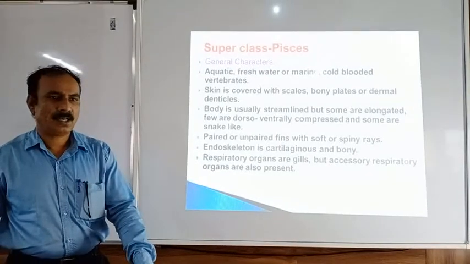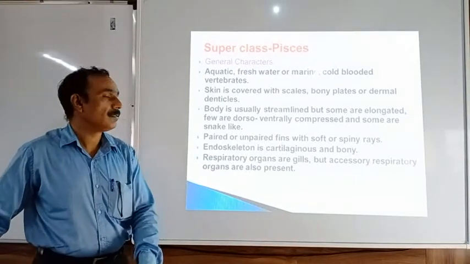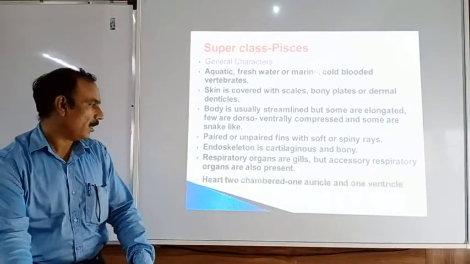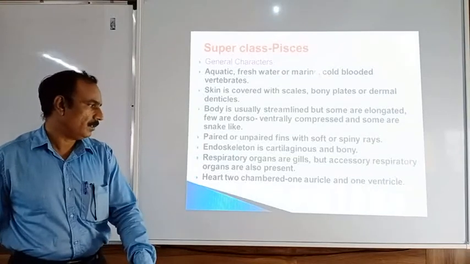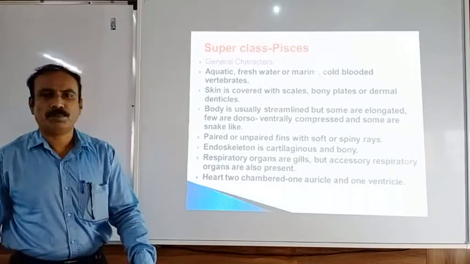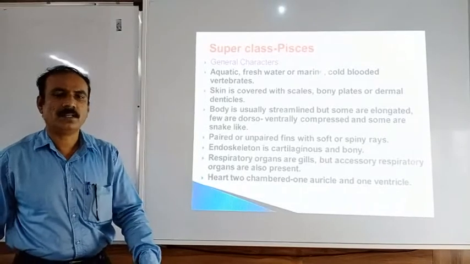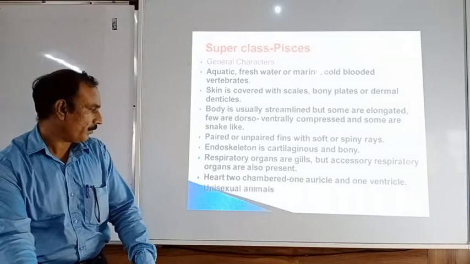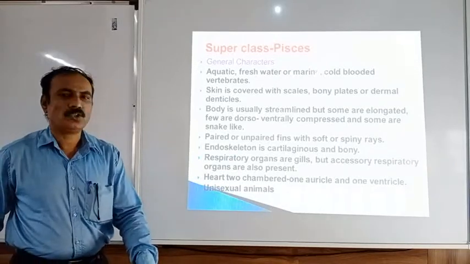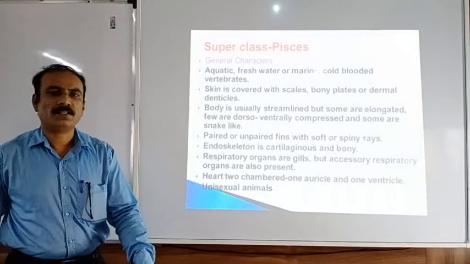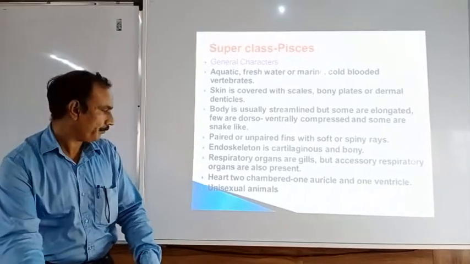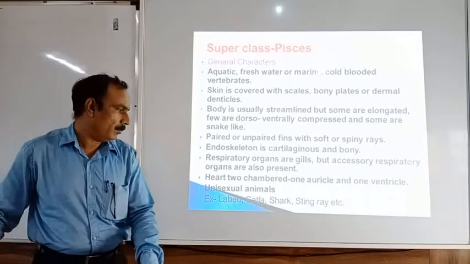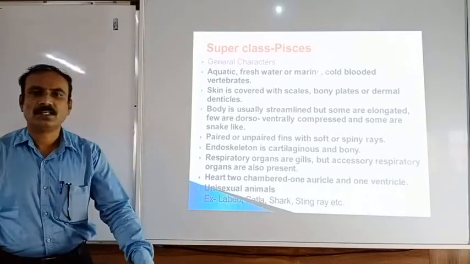So in some kinds of animals which are present in the Pisces, there are accessory respiratory organs, that means additional respiratory organs. When we see the heart, it is two-chambered. So one auricle and one ventricle, these two chambers are present in the heart of the Pisces. These are unisexual animals. So male and female animals are separate animals. And these are some examples of the class Pisces: Labeo, Catla, shark, stingrays, etc.